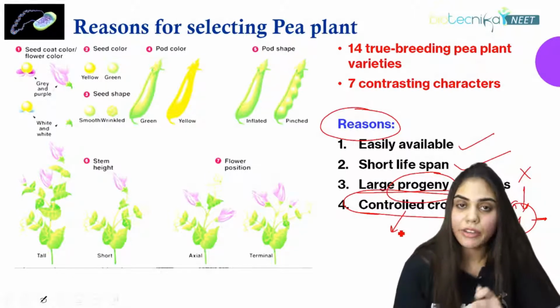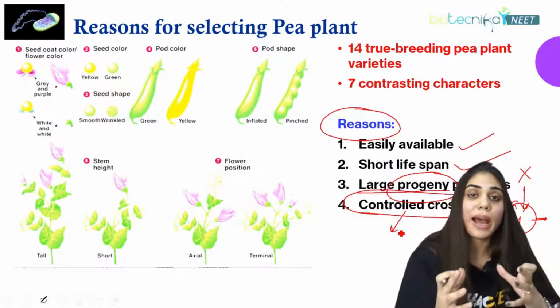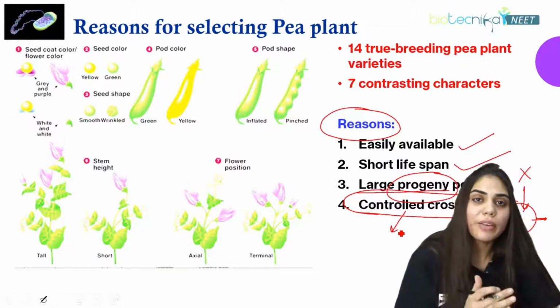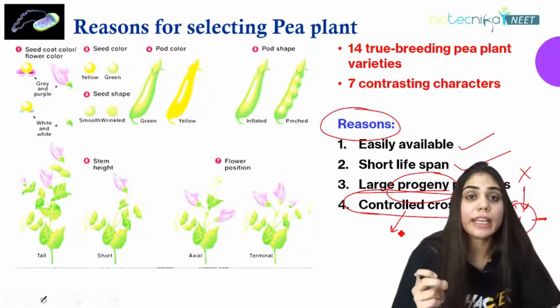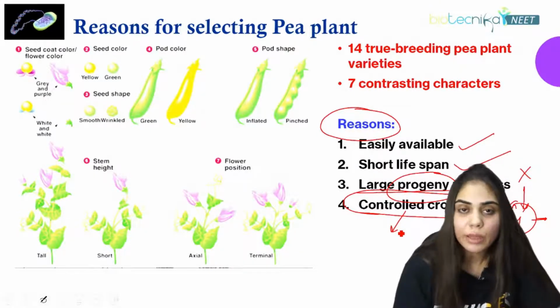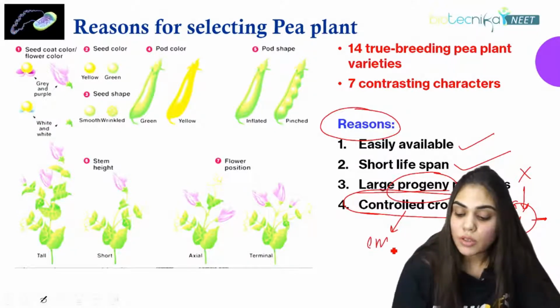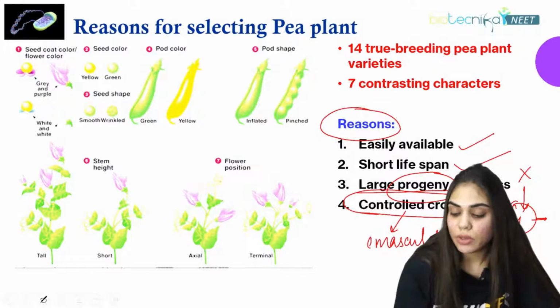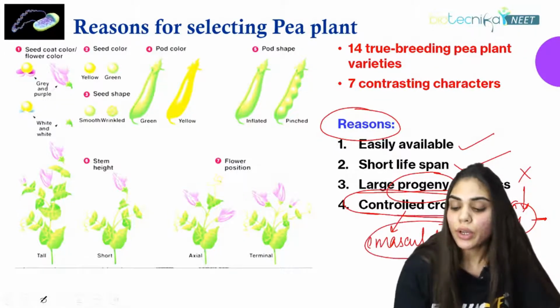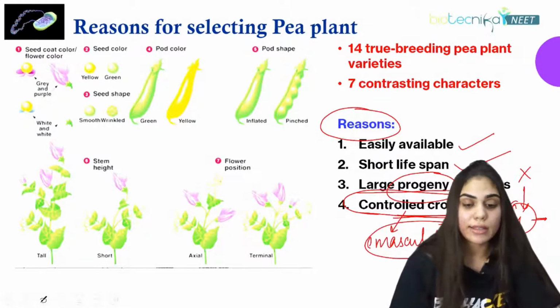Control crosses, like, this is a bisexual flower. If I want this flower to contain only the pistil, I can easily remove the anthers from this flower. So it is called emasculation. The removal of anthers is what is called emasculation. So here, controlling crosses was very easy.